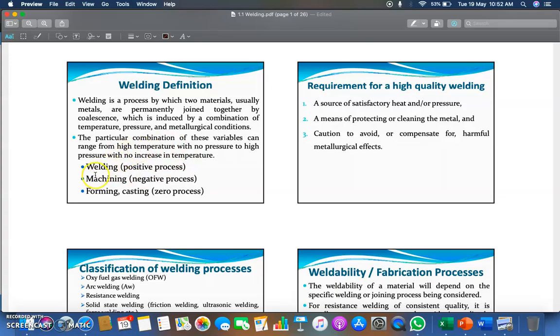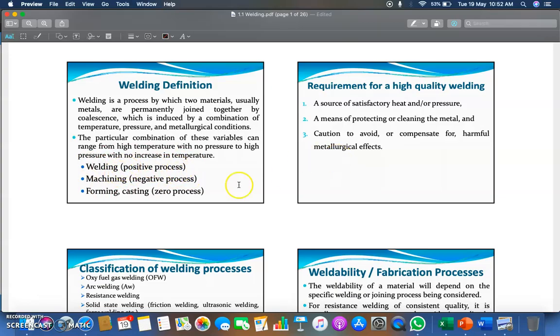Welding is basically a positive process, while machining is a negative process. Forming and casting are zero processes. Why is machining a negative process? Because in machining you are removing some material, so your manufacturing yield will be very low compared to welding, forming and casting. Why is welding called a positive process? Because you are adding material.